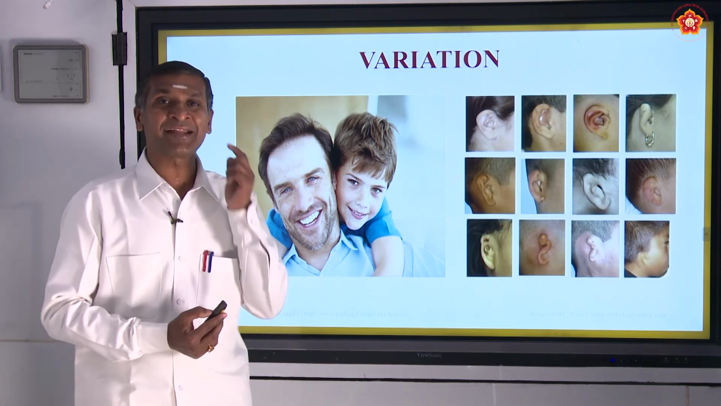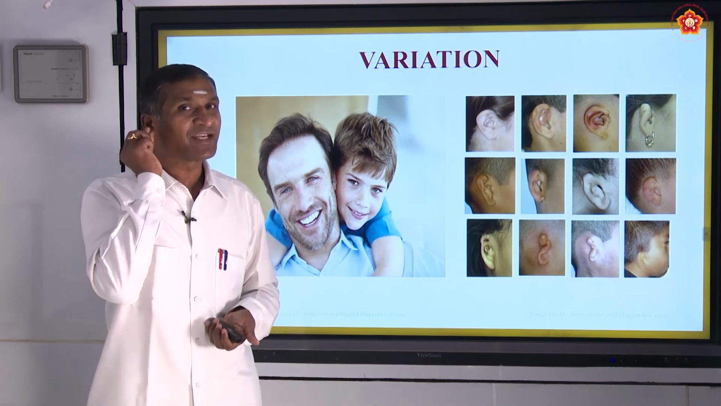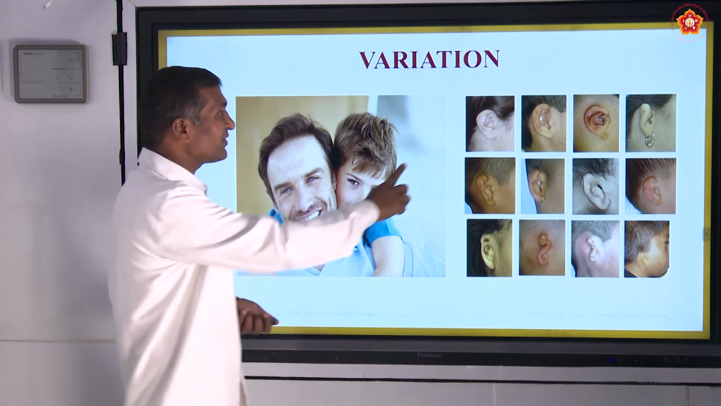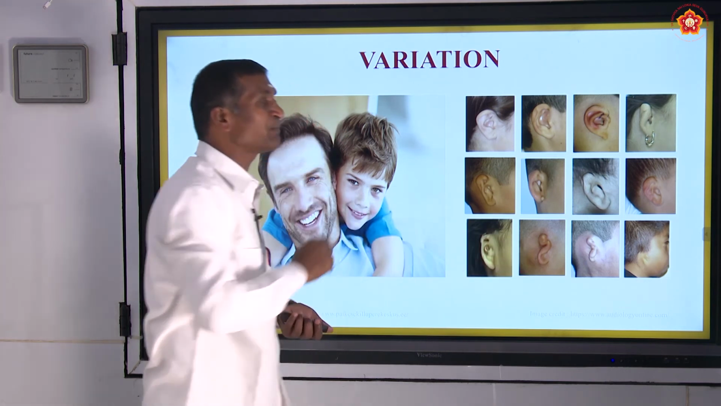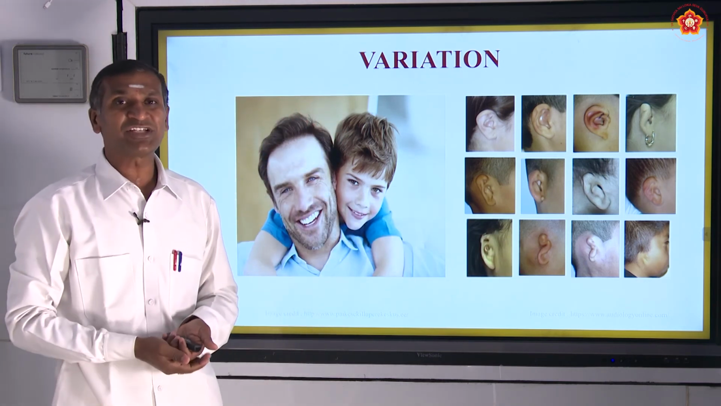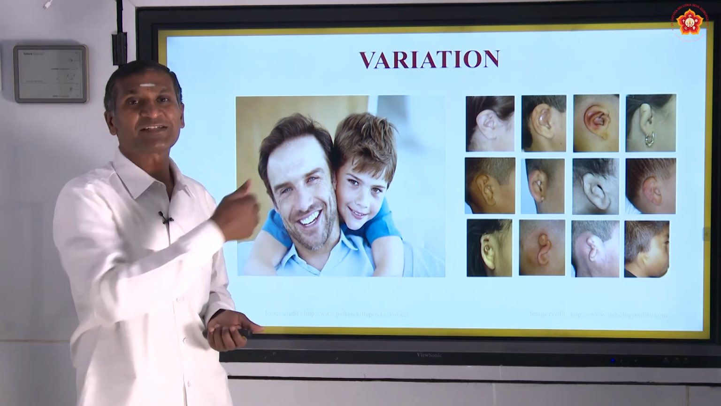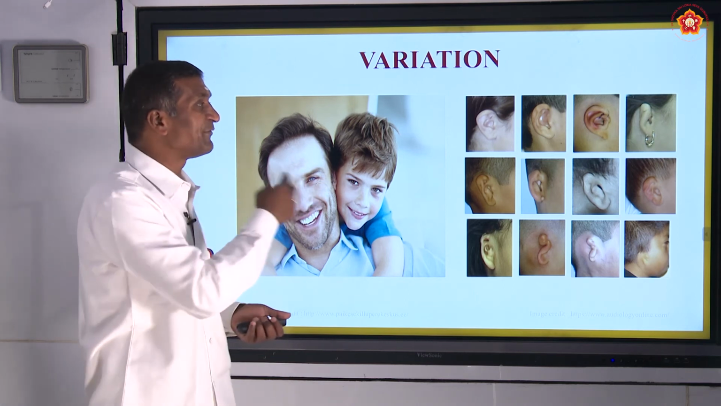The external ear pinna, dear children, this is the ear pinna. It is a vestigial organ, but it gives shape to the ear. If you observe the ear pinna in the various pictures depicted here of various personalities, the shape of the ear pinna differs. There is variation.